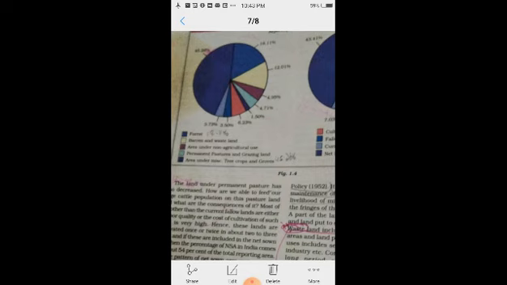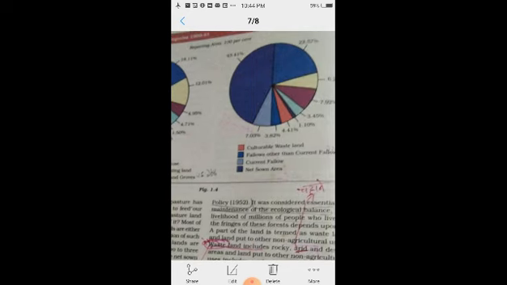Then blue color in the second figure given, fallow land other than current fallow, 22.57%. Then current fallow land, which is indicated with the ash color, 7.03%.